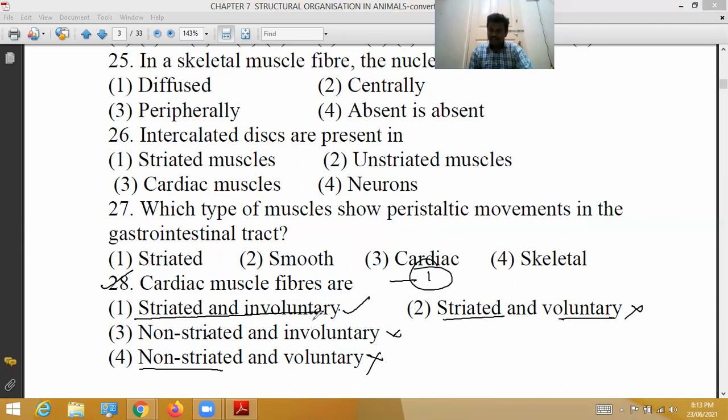Cardiac myofibrils have transverse, faint, dark and light bands which alternate with each other. Cardiac muscles are involuntary striated muscles. So for the 28th question, the correct option is 1.